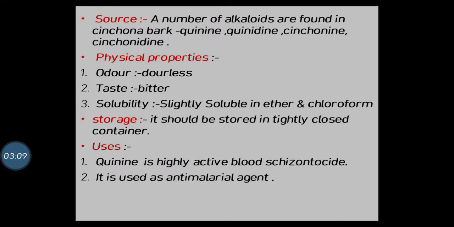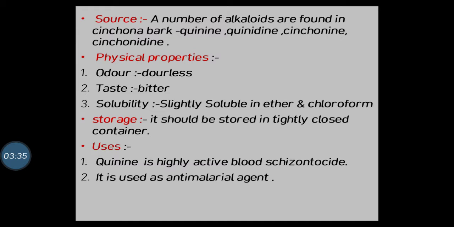What about quinine? What is the source? A number of alkaloids are found in cinchona bark. You know, in pharmacognosy, in cinchona bark, examples are quinine, quinidine, cinchonine and cinchonidine. So this is the source of quinine. Now physical properties: odorless, taste bitter.